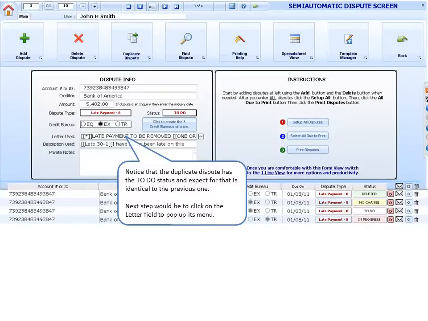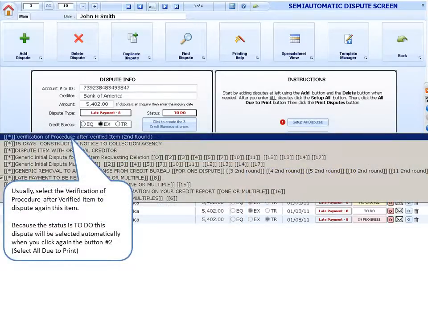The next step would be to click on the letter field to pop up its menu. Usually, select the Verification of Procedure after Verified Item to dispute again this item. Because the status is To Do, this dispute will be selected automatically when you click again the button number 2, that is, Select All Due to Print.